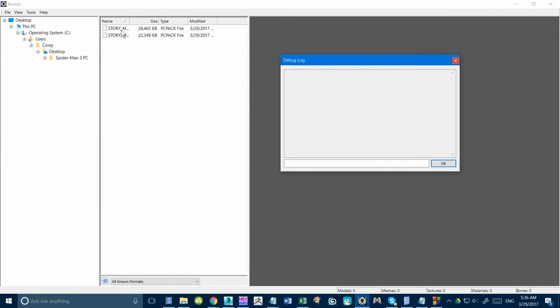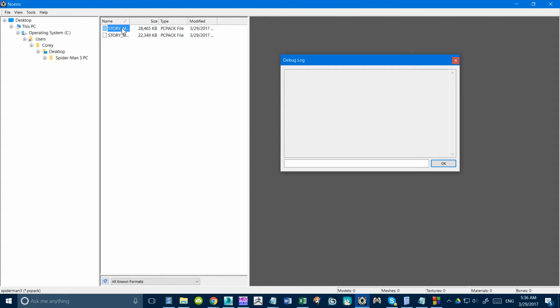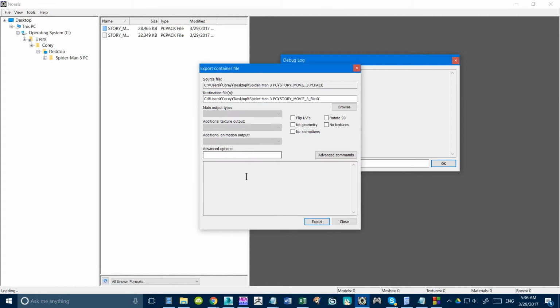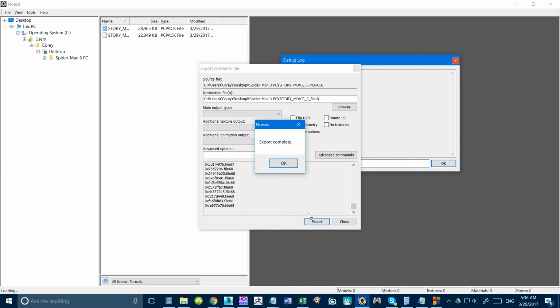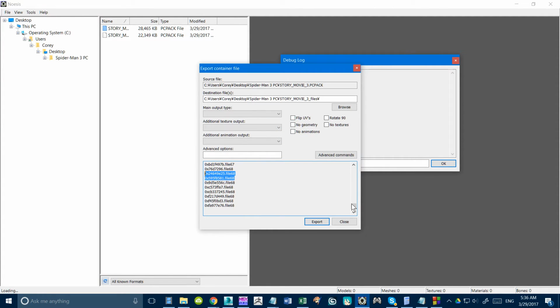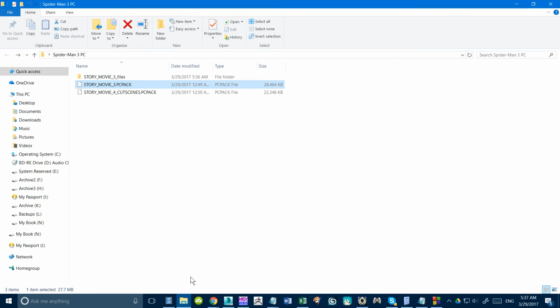If I double click on this, it should bring me into the export menu. If I click export, it should print all the file names and then complete correctly. The only thing I don't understand is this first message, which I didn't print. This is from Noesis. It says output extension has set output file type to unknown. I didn't really set it, but it thinks it's unknown. I don't know if that's important, but the files did extract, so you can see them.